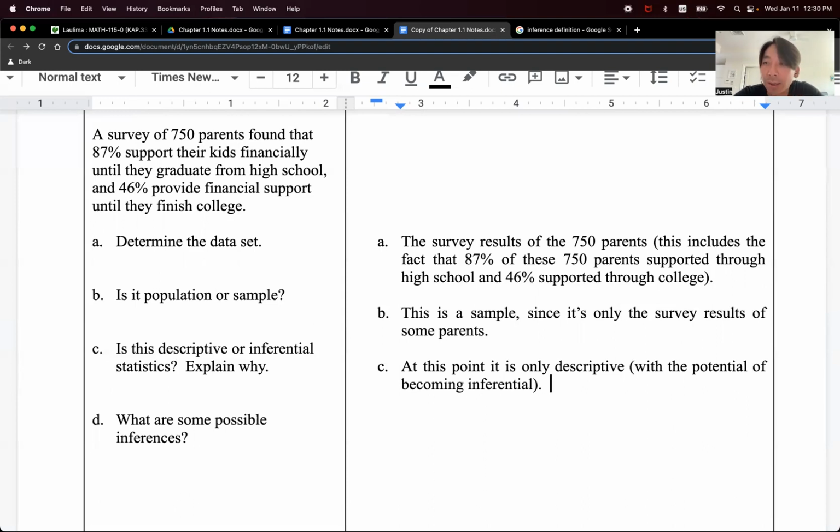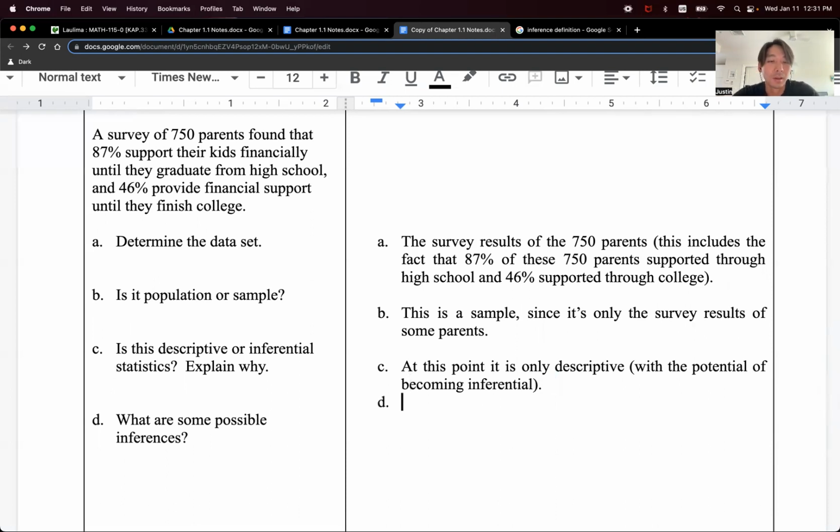So anytime you're looking at a sample and you have some kind of data, you're right at the cusp of becoming inferential, right? Because you just extrapolate that result and you just say that, oh, maybe that's true about the population, and that's an inference. When you draw a conclusion based on what you see in the sample, and you extrapolate that to the bigger picture, you're making an inference. That's really what we mean typically when we say inferential statistics in the field of statistics.